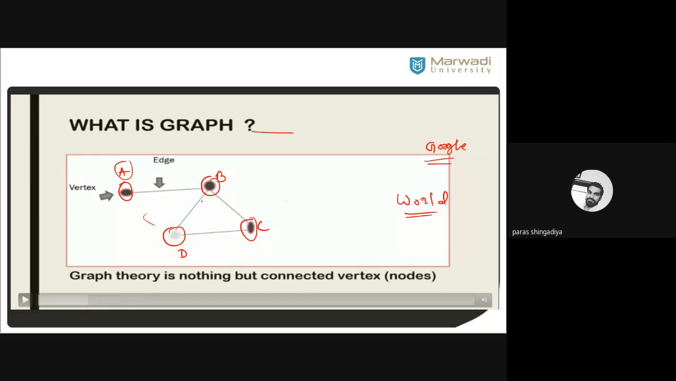Then you can consider a flight network. There are four airports, A, B, C, D. This connection means there is a flight network between these two airports. There is a flight network between B and C, between B and D, and so on. Based on that we can manage the air traffic and its schedule by using the concept of graph theory.